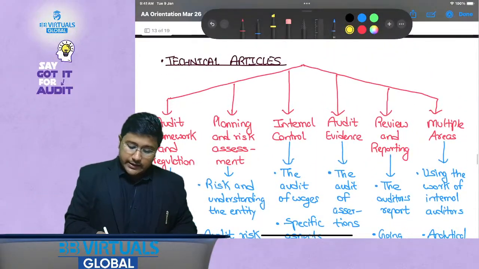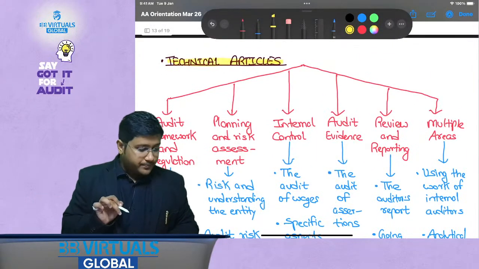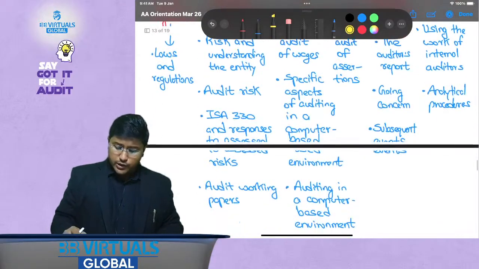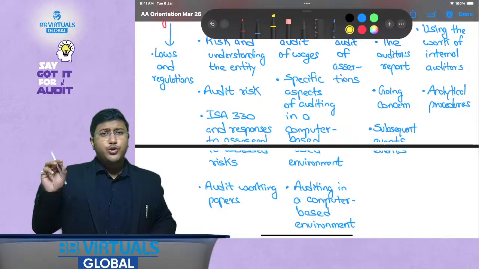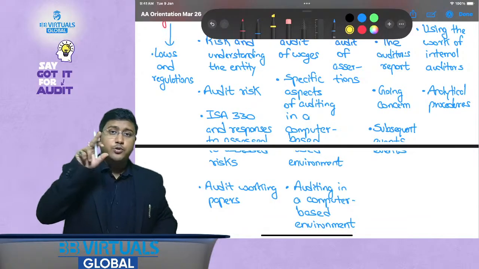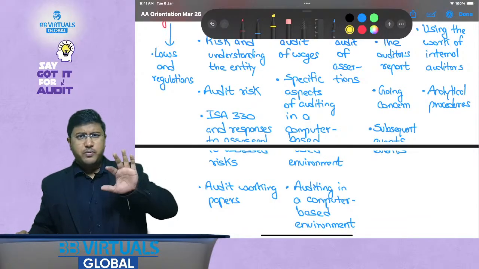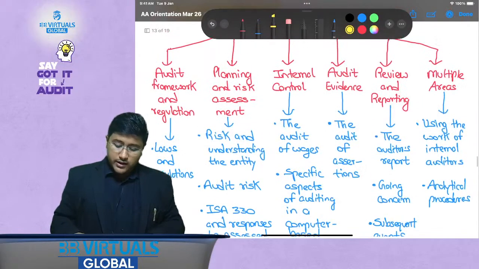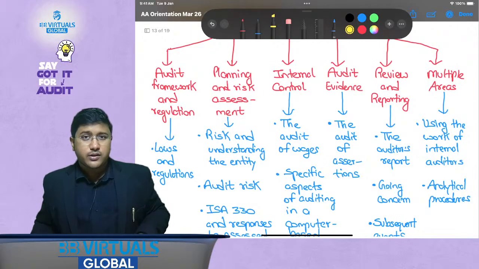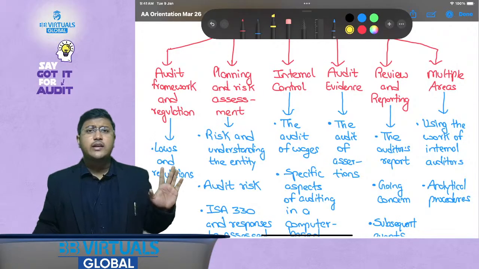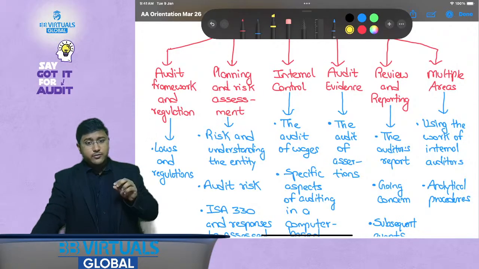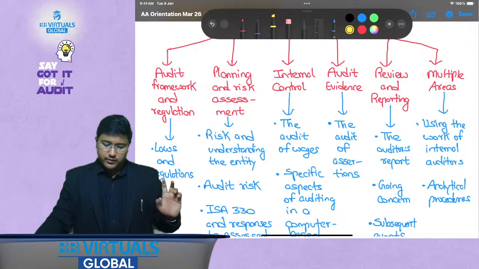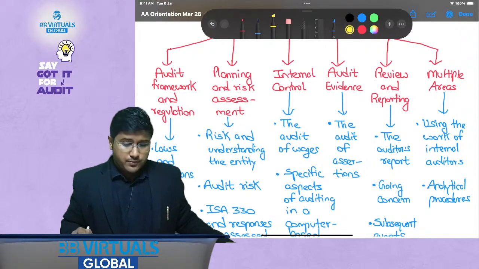Okay, now technical articles. Are technical articles important, sir? Yes, technical articles are very important for examination. You just need to give a read to it. Once you read it, you will find certain points that might help you to answer. Because see, your paper is 30% objective, 70% descriptive. So you will have to understand one thing, that these technical articles are not directly asked in the examination, but this will help you in framing your answers for the descriptive answers. And sometimes might help you in the MCQs also.